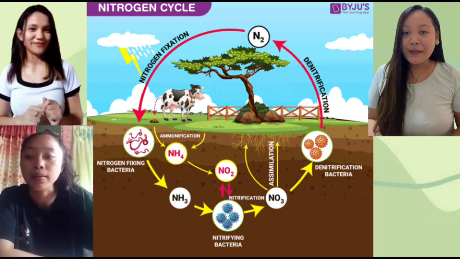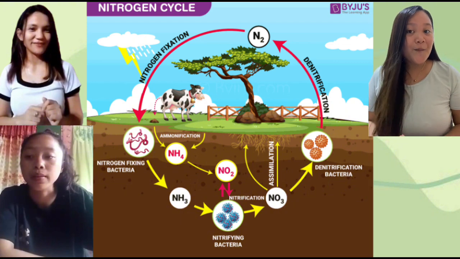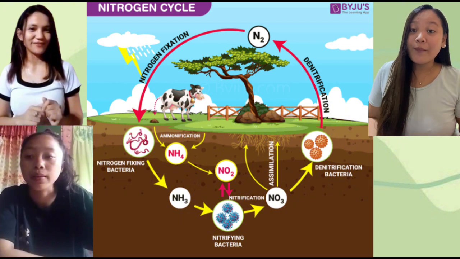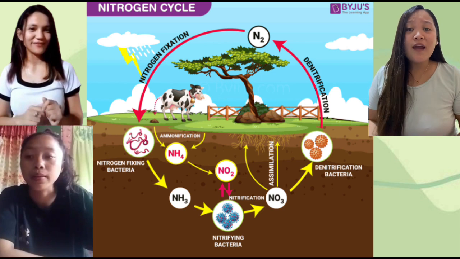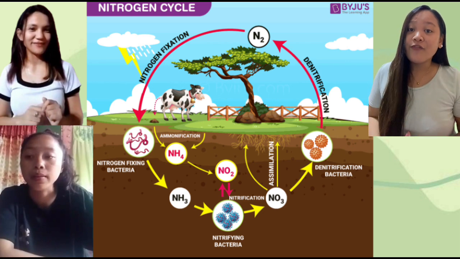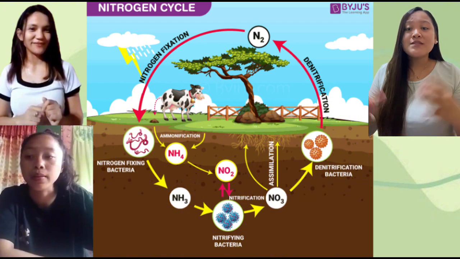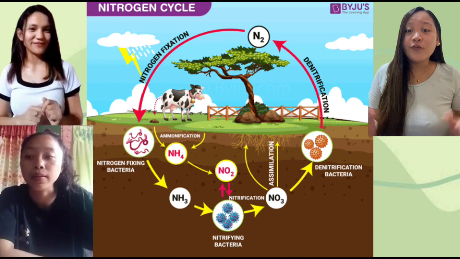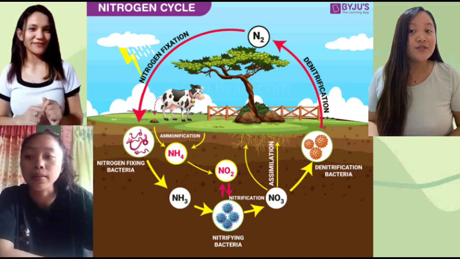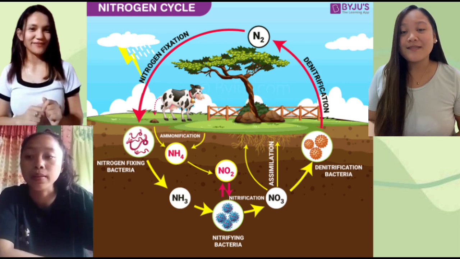Primary producers, plants, take in the nitrogen compounds from the soil with the help of their roots, which are available in the form of ammonia, nitrate ions, or ammonium ions, and are used in the formation of plant and animal proteins. So this way, it enters the food web when the primary consumers eat the plants.